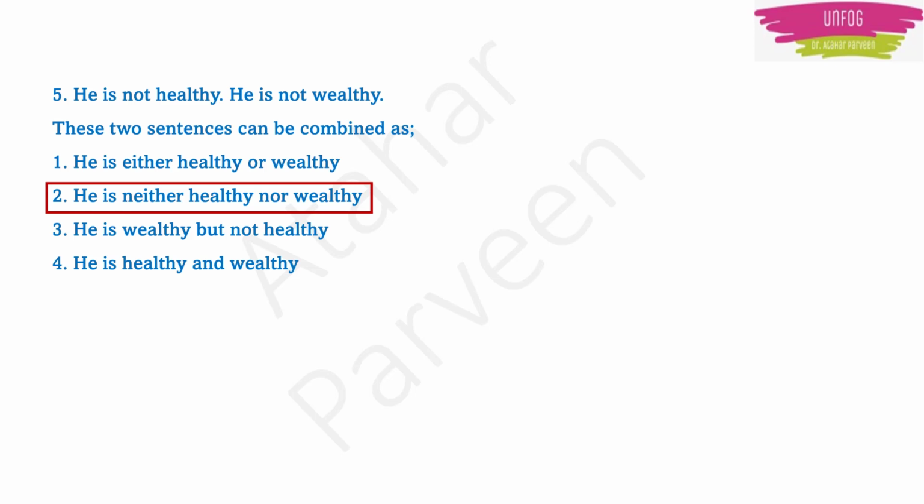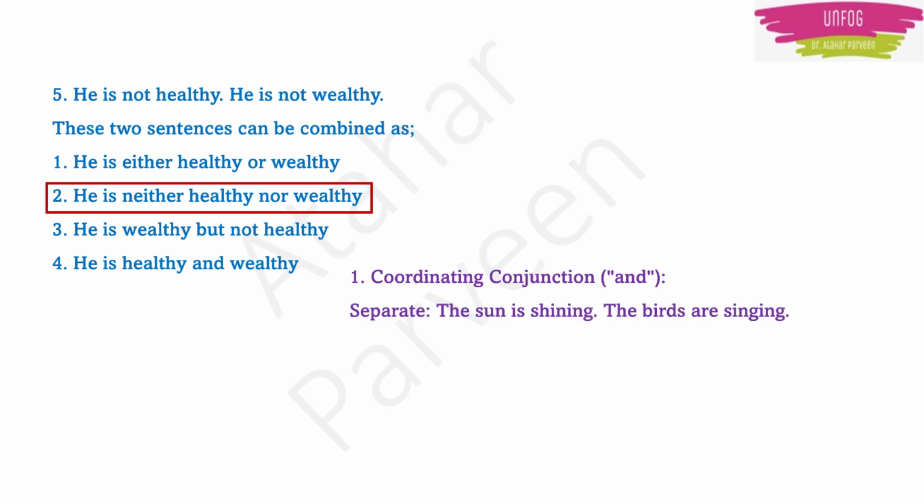Okay. So I'll give you a few more examples to explain how to combine two sentences. You can use coordinating conjunctions, like and, for example. So you can use and to combine two sentences. For example, if you have two separate sentences like this: The sun is shining, the birds are singing. Both are normal sentences, right?